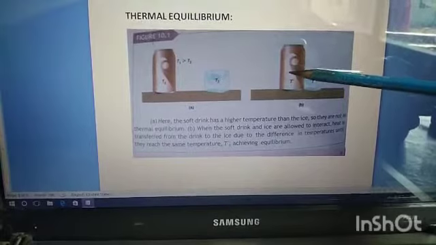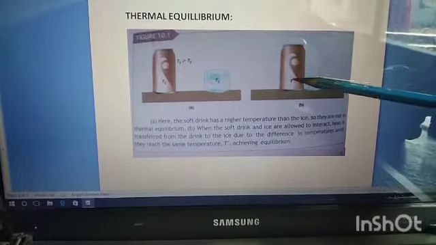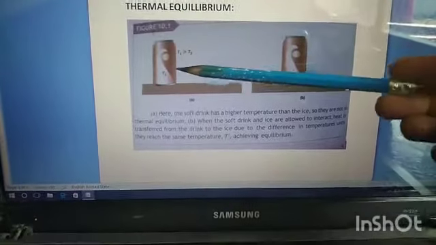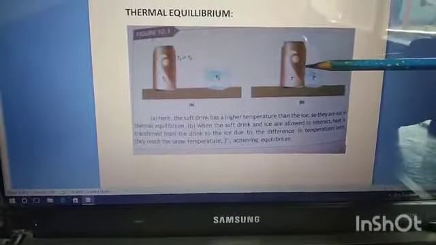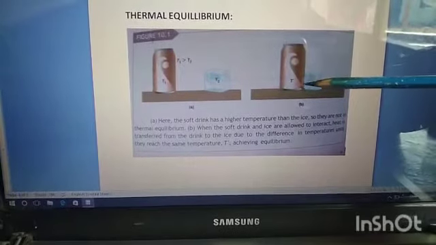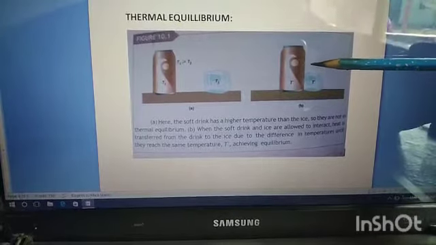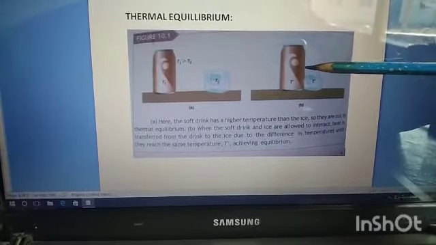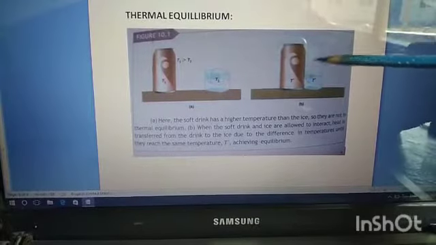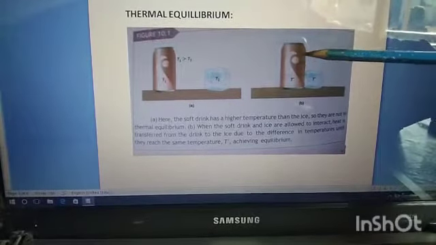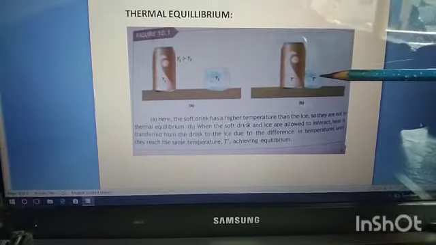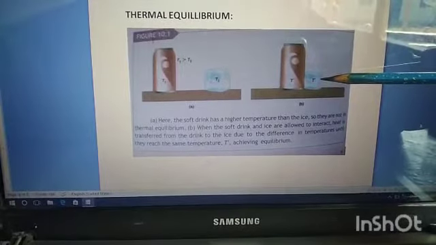Means here there is flow of heat from the body at high temperature towards the body at low temperature. So after some time, the temperature of both bodies becomes equal. That condition we call thermal equilibrium. Thermal equilibrium is the condition in which the temperature of both bodies becomes equal after flow of heat from the high temperature body towards the low temperature body.